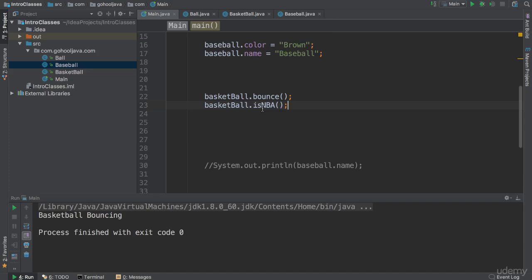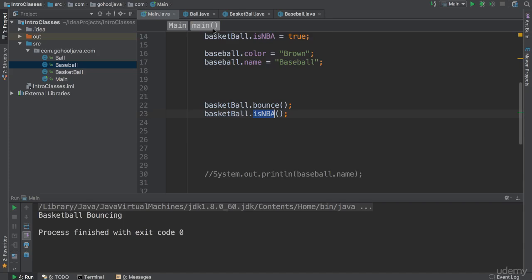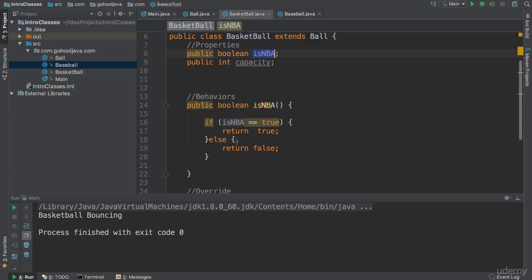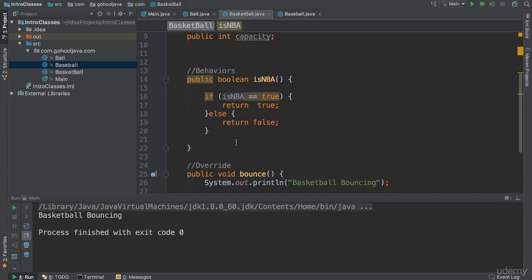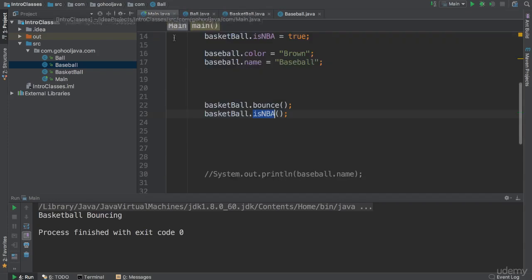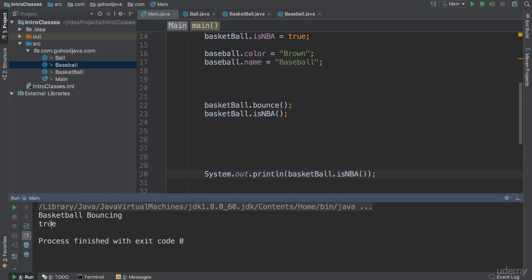Okay, so now, as we can see here, it says basketball bounce, and then it just doesn't show anything. Well, why do you think that is? Well, it's returning what we needed to return, either true or false. The problem is that we need to actually show what is being returned, because now we're just returning something here, but we're not catching it and showing it. So what we can do, of course, easily, we can just go back here and put inside of a System.out here and say basketball.isNBA. Save and run, and you see it says true.